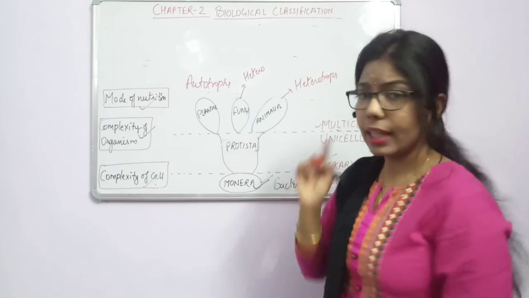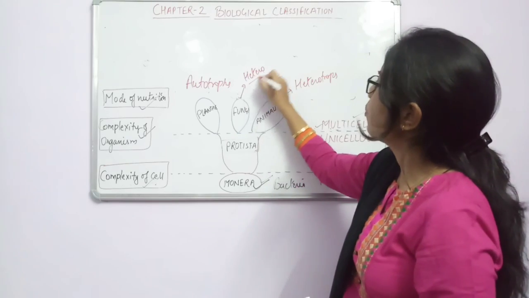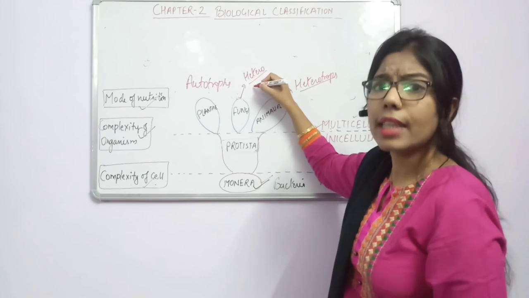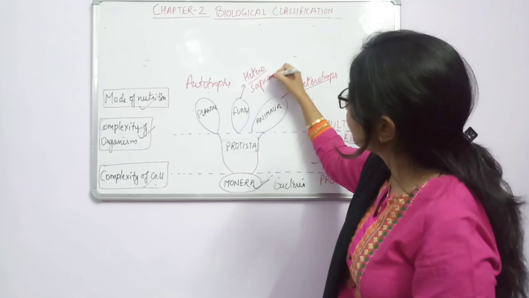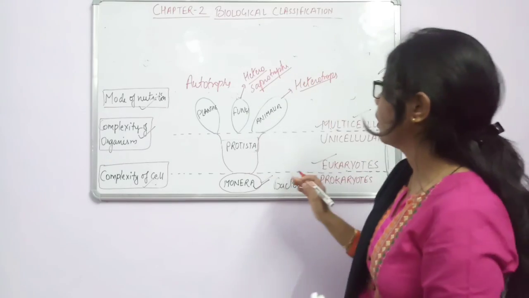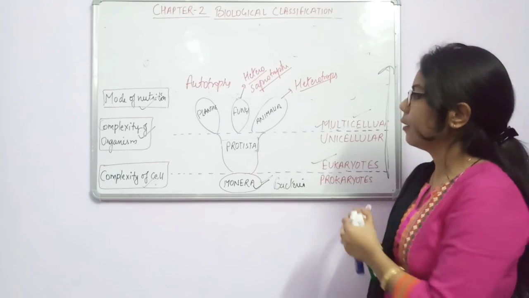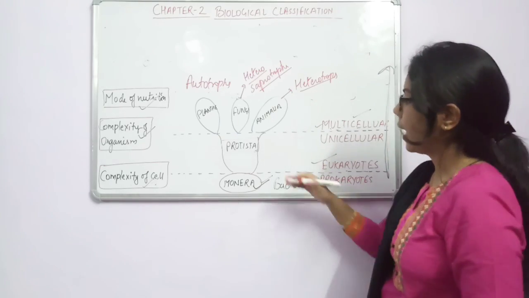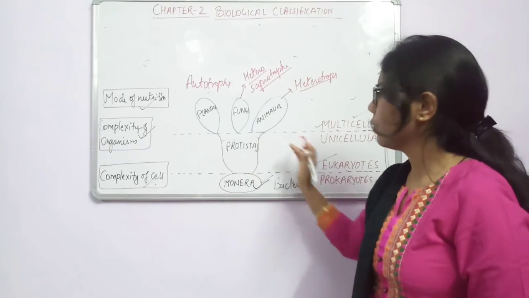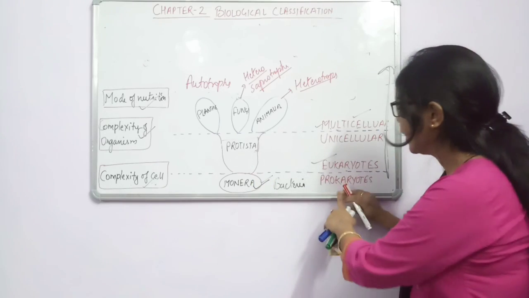But here again we have classified these two separately. Why? Because the mode of nutrition is not the same: in the case of fungi it is saprotrophic. They take their nutrition from dead and decaying organisms, and we animals have the holozoic mode of nutrition. So from this diagram we have concluded that as we are moving upward, the complexity will be more, and along with this we have done the characteristics of the Monera. They are only prokaryotes.